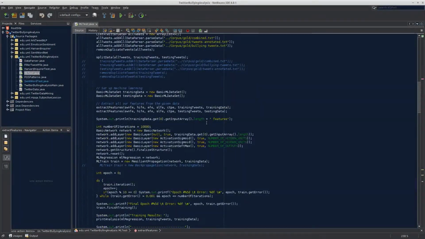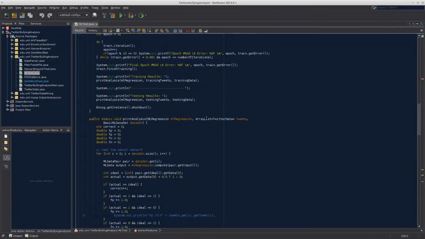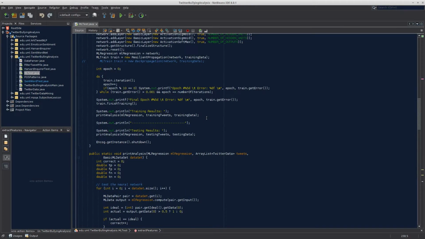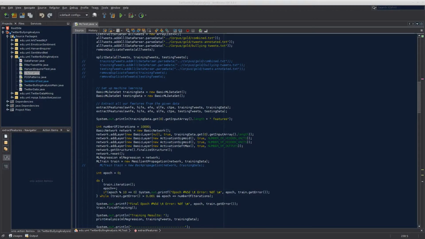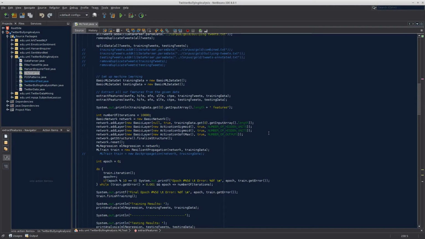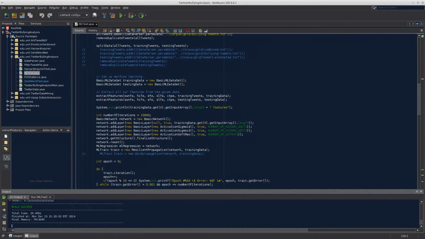And then it gets shoved into a minor little machine learning algorithm. Let me see if I can explain this. Sorry, I didn't want to give you bad information. It uses a neural network in order to analyze the tweets and learn from the tweets that it has already seen. And after going through and running this, we can see the output I just did a few seconds ago.